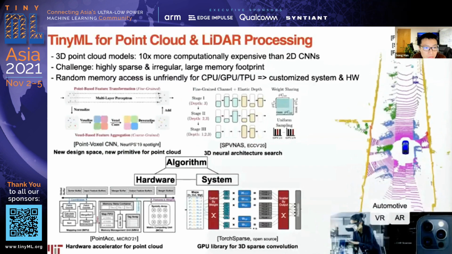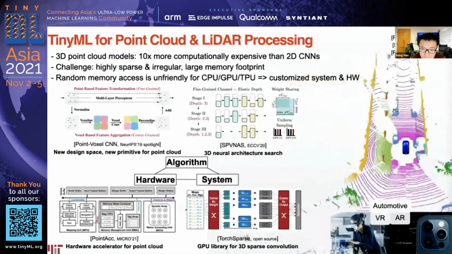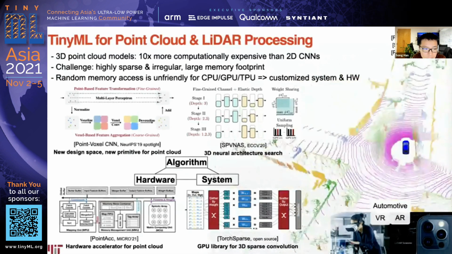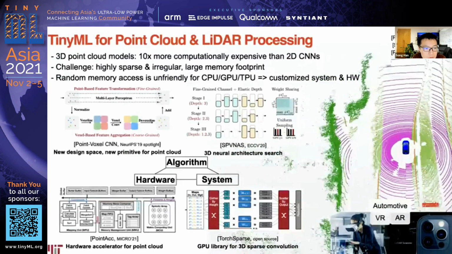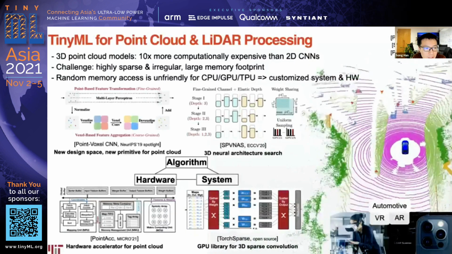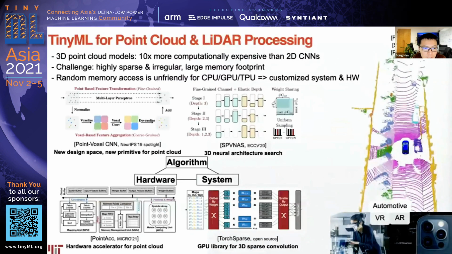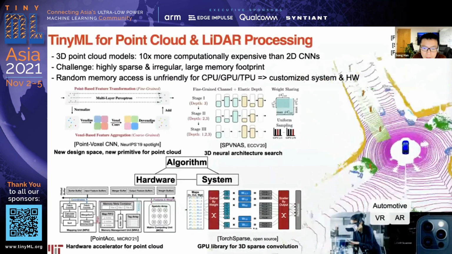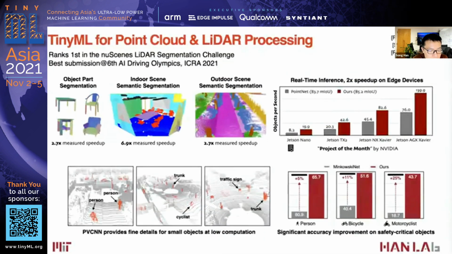We also work on tinyML for point cloud and 3D LIDAR processing. Those point clouds are highly sparse, which is not friendly to conventional CPUs and GPUs. So we designed new algorithms, new hardware, and a new system across the whole stack to deal with the highly sparse and irregular memory access pattern and reduce the memory footprint. Measured on different benchmarks, we can achieve from 2.7 to 6.9x measured speedup. This is by using our PVCNN, which was published in NeurIPS 19 and ECCV 20.